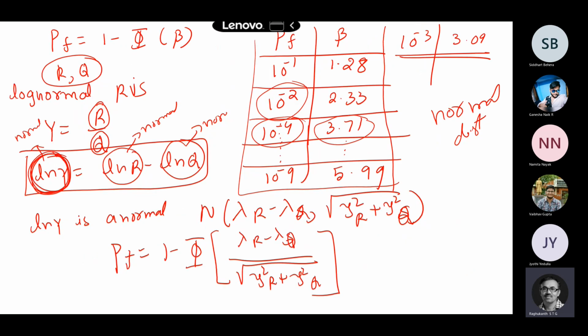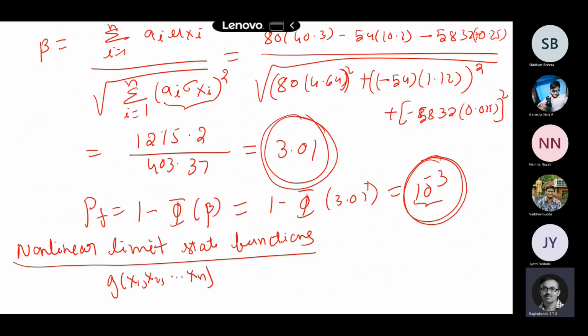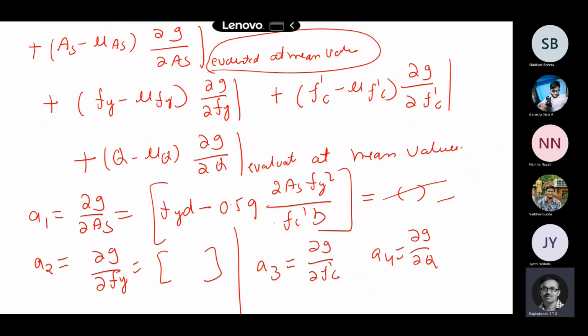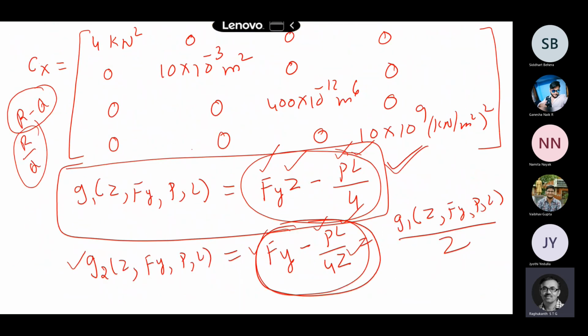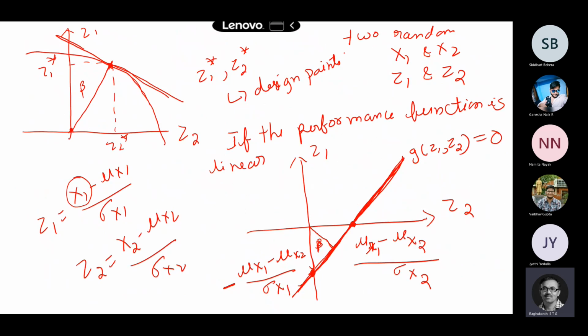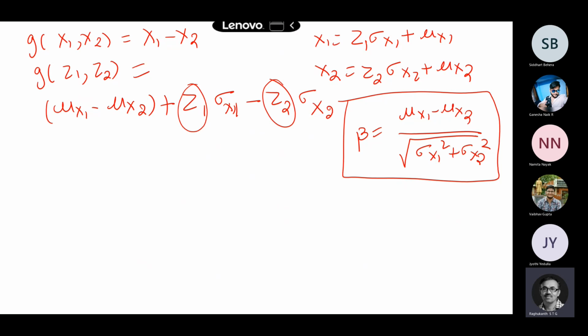Now by using this Hasofer-Lind reliability index, the definition is same as the old one only, but you have to evaluate the function at the design point, and then take the shortest distance from the origin to this limit state function. That is what you are calling the reliability index. So if the limit state function is linear, and the variables are normal random variables, the Hasofer-Lind reliability index is same as the original definition we used previously. This is the linear case, so it collapses to this itself.